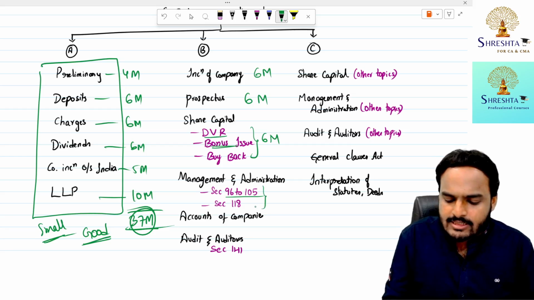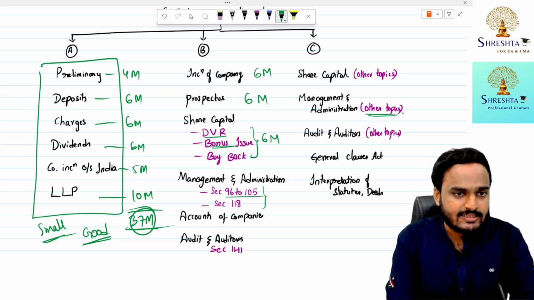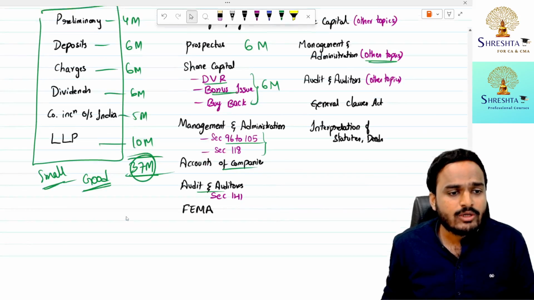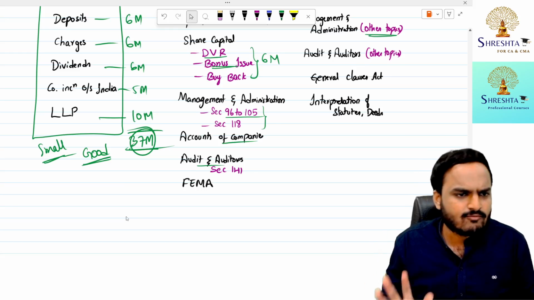And all other topics, yes, I mentioned under category C. Next one, accounts of companies, audit and auditors, only section 141. Only section 141.